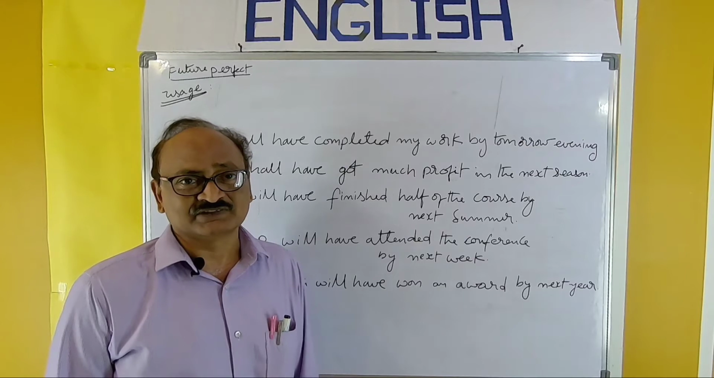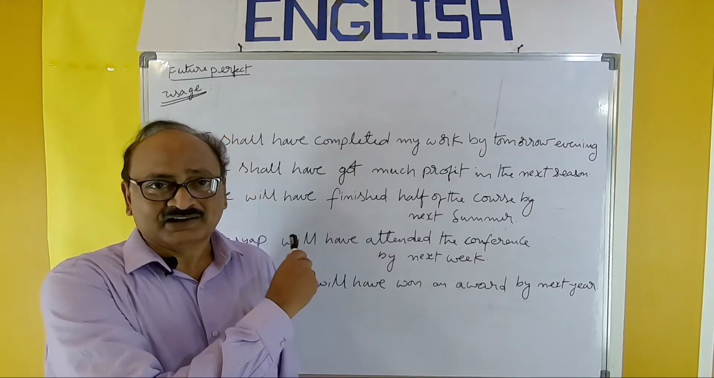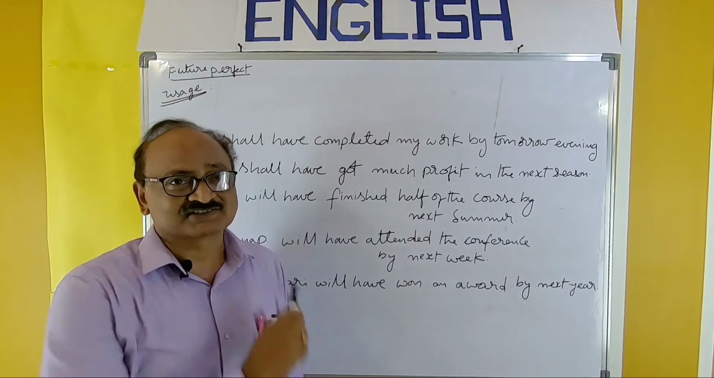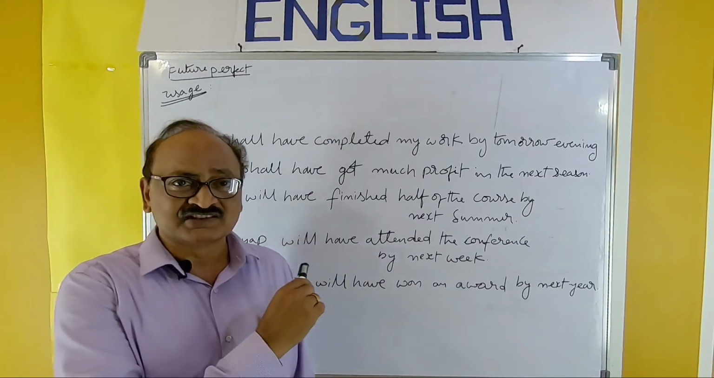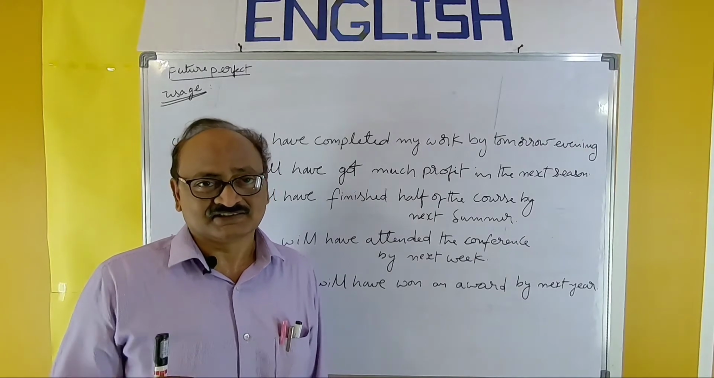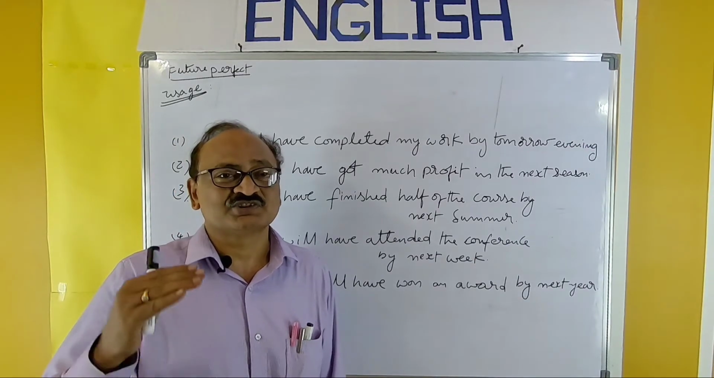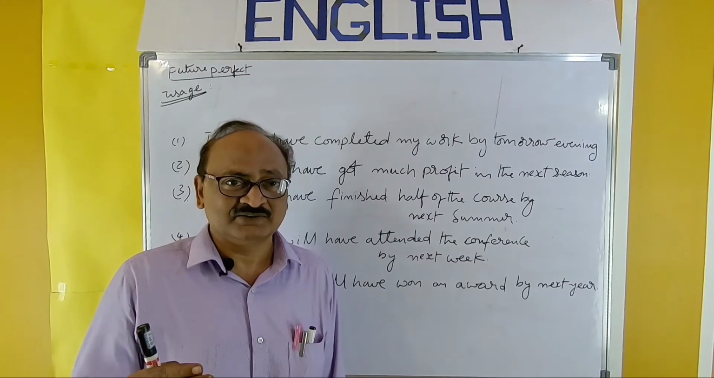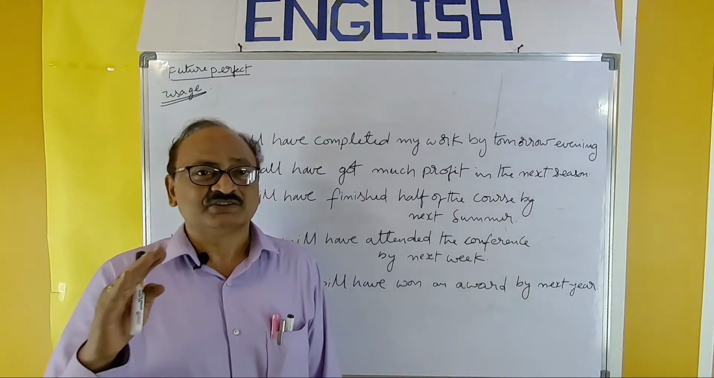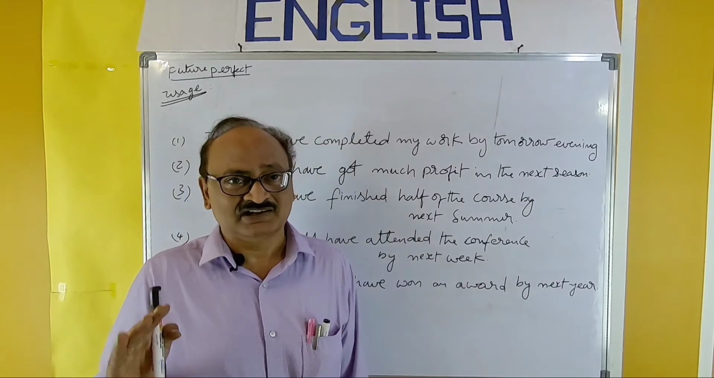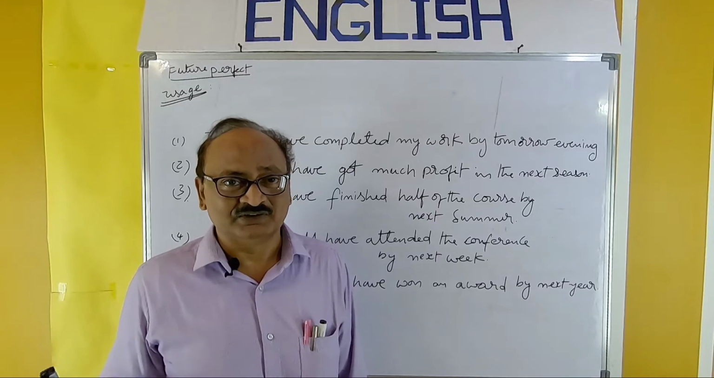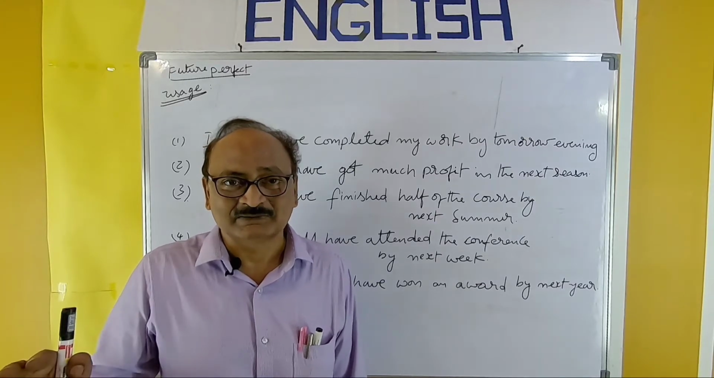In continuation of the previous video, now I am taking up the usage of future perfect. Before taking the usage, we have to recall the structure of future perfect. So that is subject plus shall have or will have plus past participle form of verb plus object. So you have to use shall have or will have. Next, past participle form of verb. So that is the basic pattern.